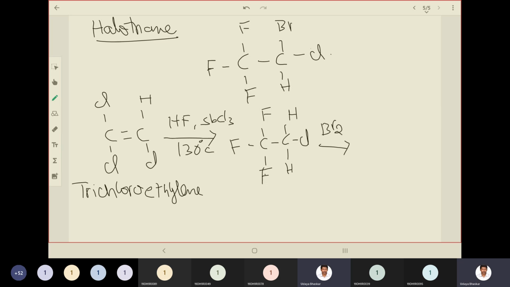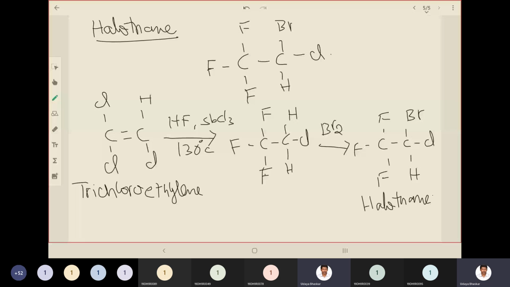Finally we get halothane: three fluorines on the first carbon, one bromine, one chlorine, and one hydrogen on the second. So the starting material is trichloroethylene; we add hydrogen fluoride so that the first carbon gets its three fluorines, and as a chlorine is already present, we add bromine to get the missing bromine.